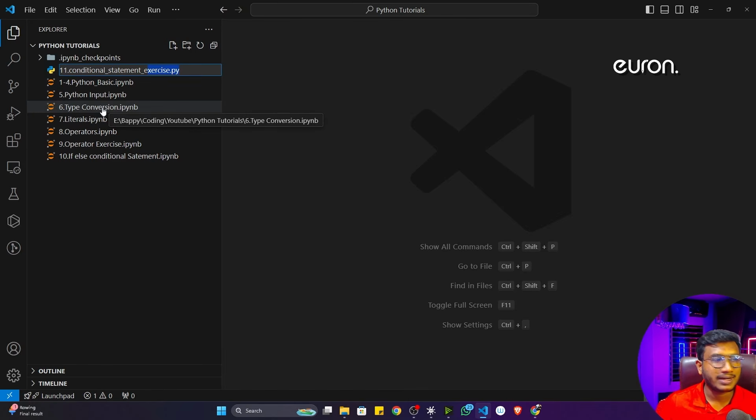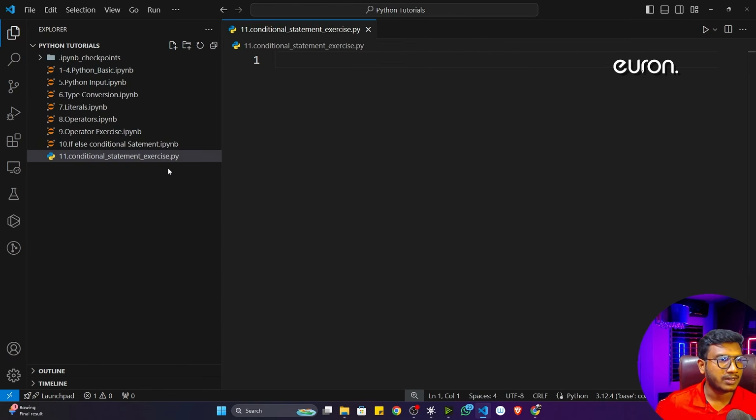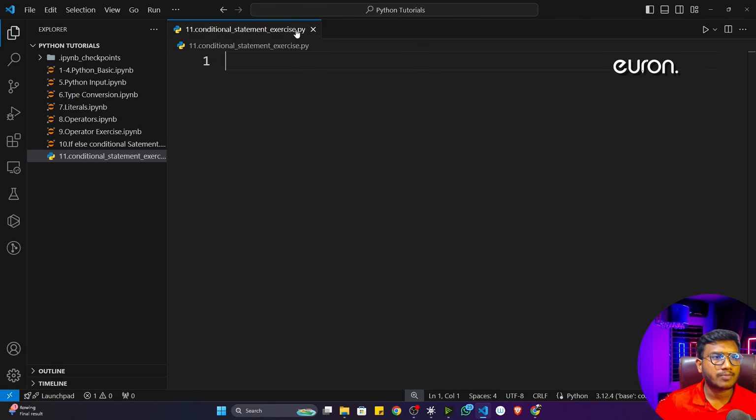But if you're creating a Jupyter notebook file, at that time you can keep the space. These are some suggestions from the Python side, that is what I'm telling you. So now let me create this file, conditional_statement_exercise.py. So guys, that's how your .py file looks.